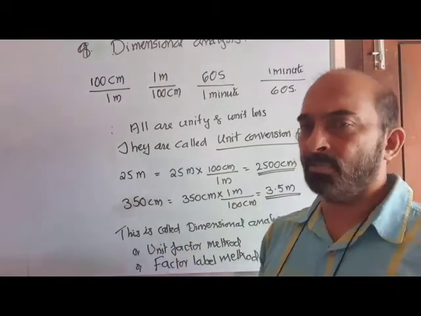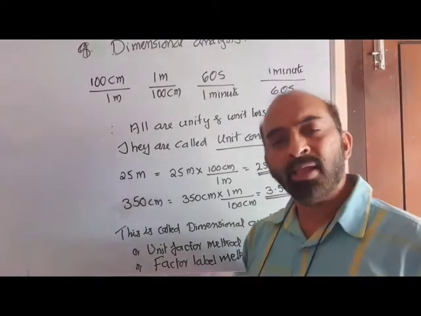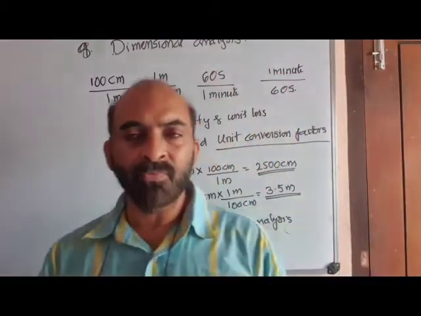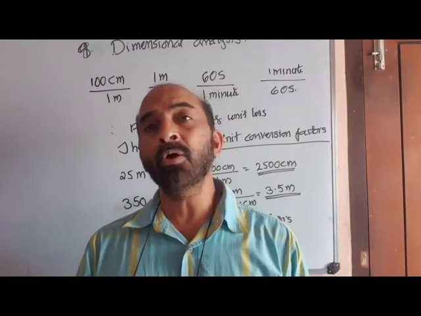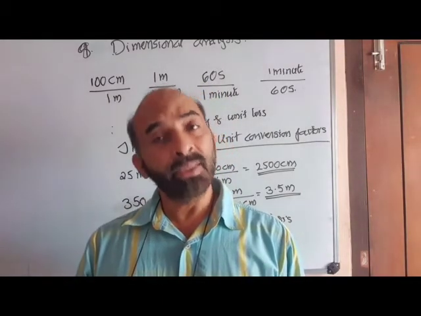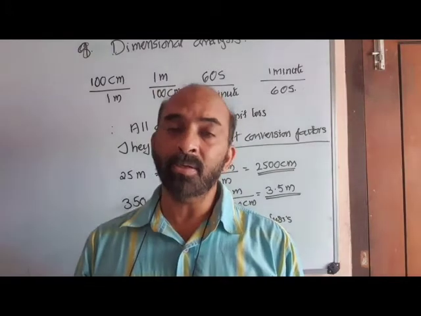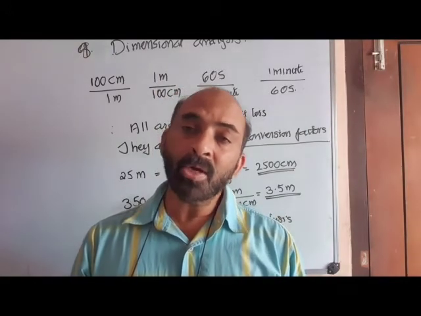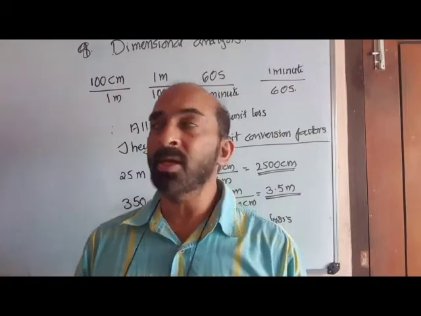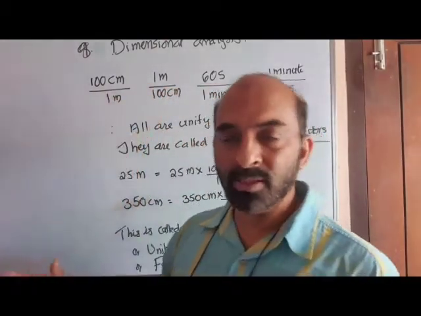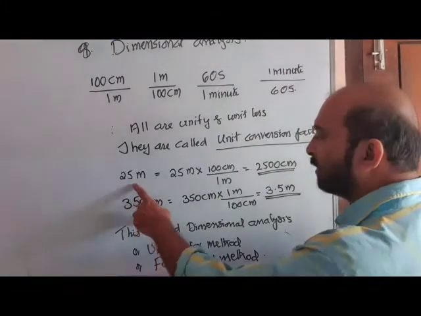What is their purpose? We use such terms when we convert. When somebody asks, 25 meter, how many centimeter? We say 2500 centimeter. Knowingly or unknowingly, we are applying dimensional analysis, using such terms. For example, look here, 25 meter.